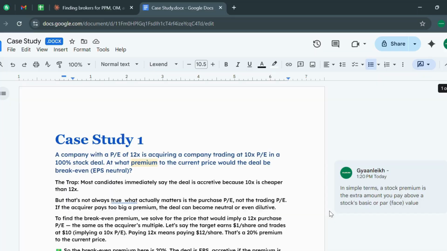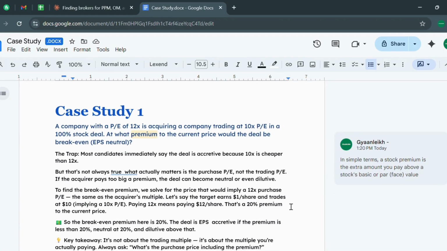And case study number 1, let's move on to that. Let's understand the question first. A company with a PE of 12x is acquiring a company trading at 10x in a 100% stock deal. At what premium to the current price would the deal be break even EPS neutral? So they are asking what will be the premium to this EPS neutral deal.